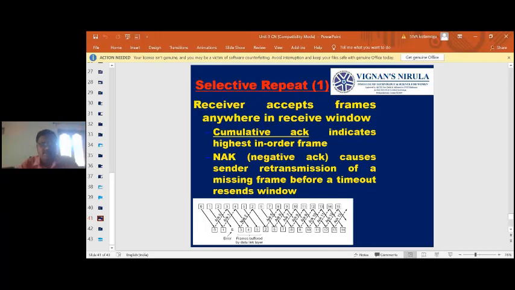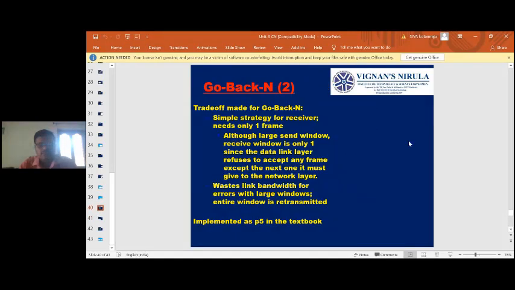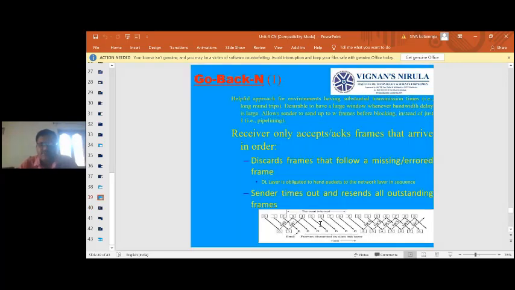So in the last class we discussed the go back N protocol. Just recollect: if any received frame has an error, then immediately after that frame, all the successive frames are discarded. And whenever the timeout happens for the sender, for whichever frame has the error, that frame is repeated again. That is what happens.